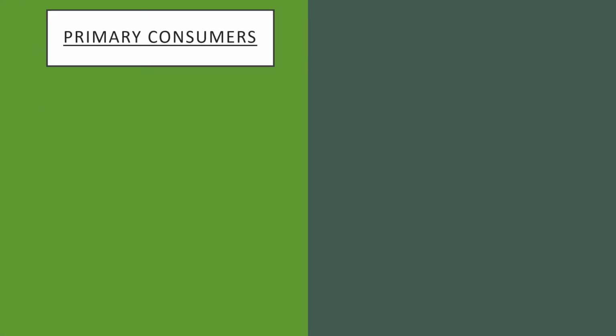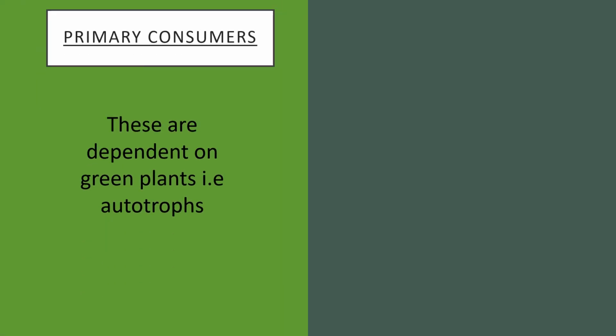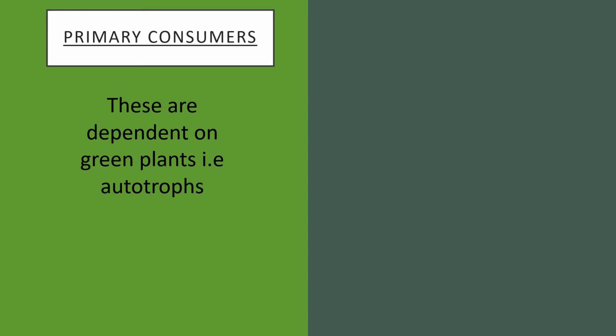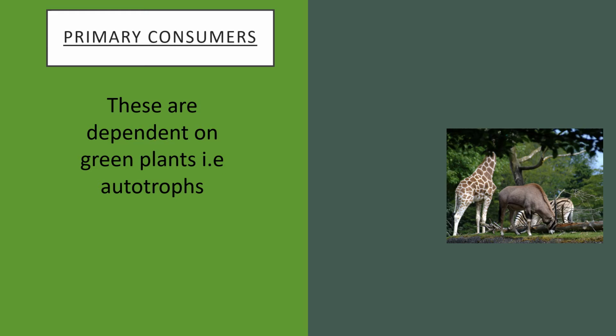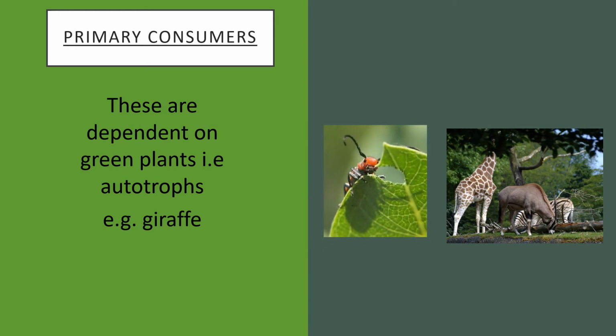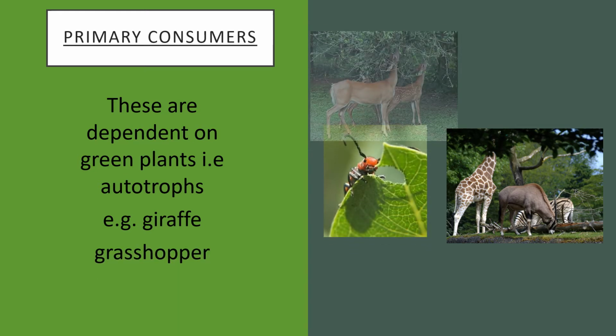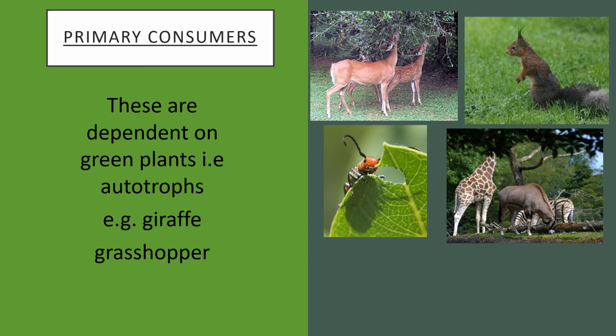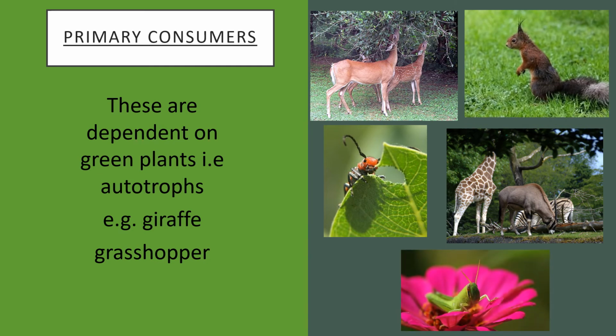The first trophic level is primary consumers. Primary consumers are the animals which are dependent on green plants. Green plants means autotrophs. For example, giraffe, deer, squirrel, grasshopper, etc. These are all examples of primary consumers.